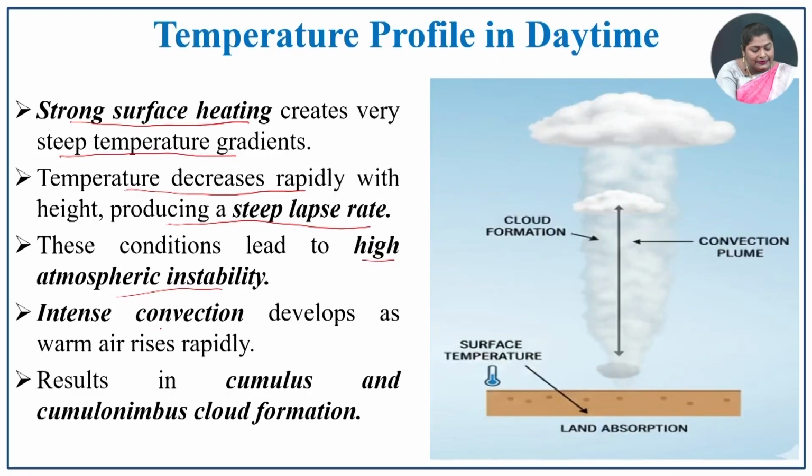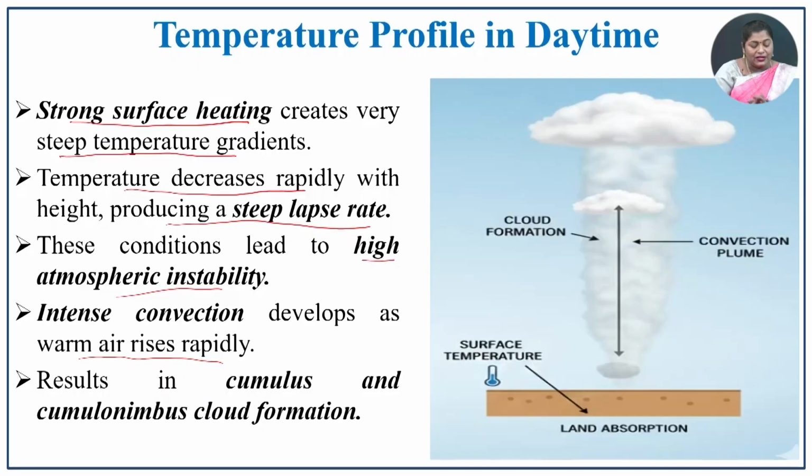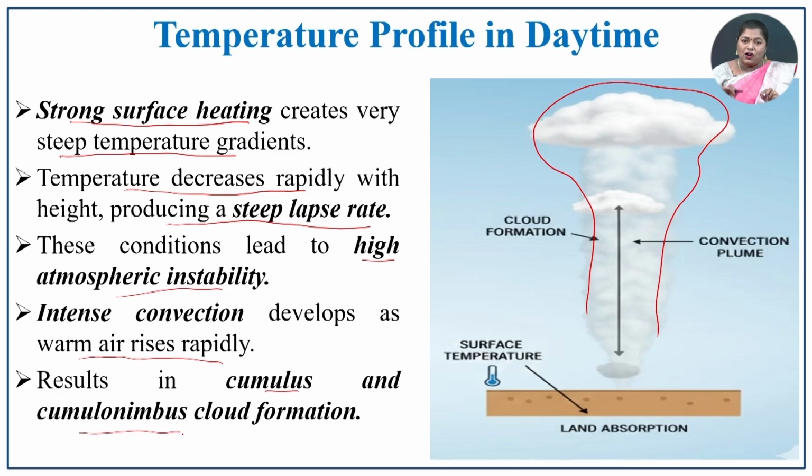Intense convection develops, and the warm air rises rapidly. Because of this convection activity, the warm air rises rapidly, which results in cumulus cloud formation. So, clouds are formed because of this process. Also, cumulus and cumulonimbus clouds form because of this process in the daytime.